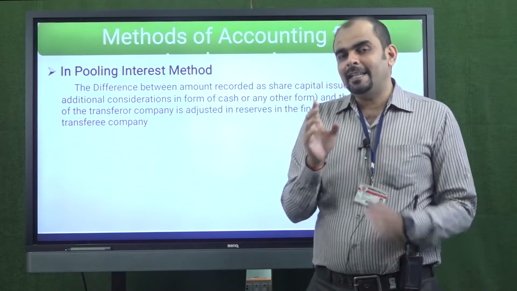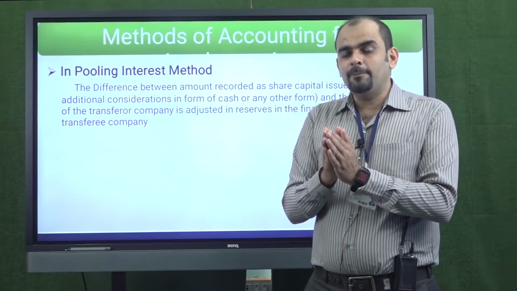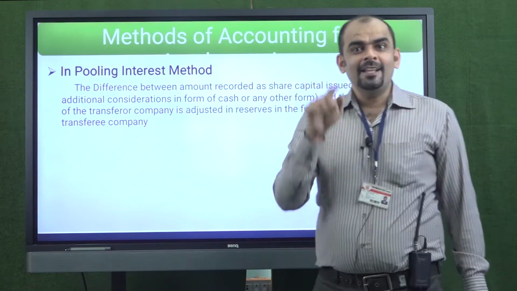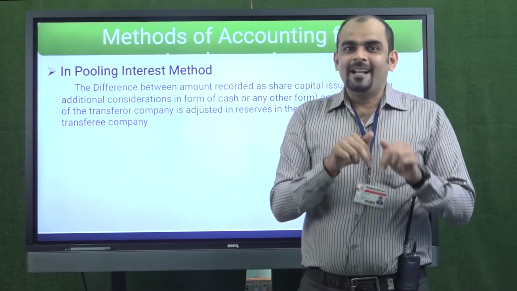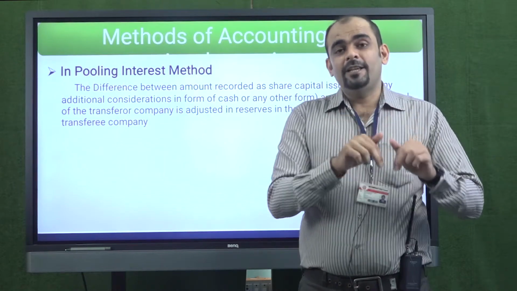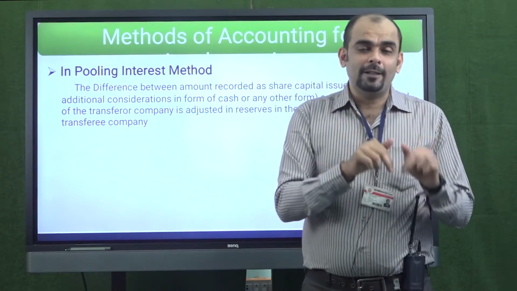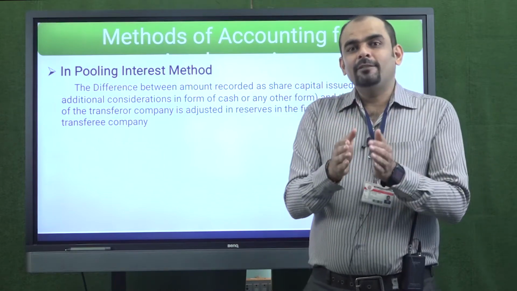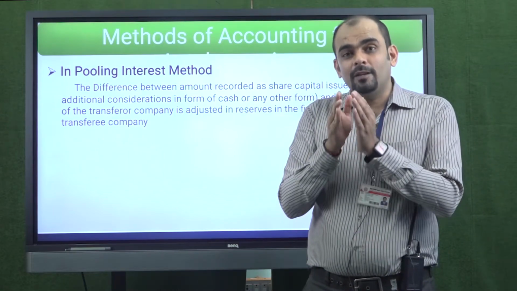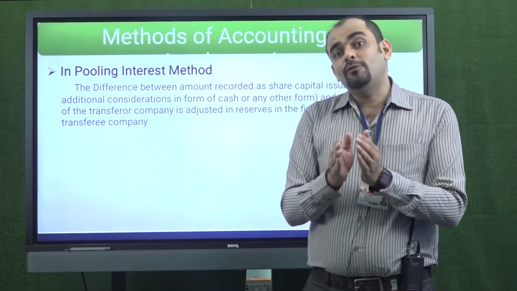That is the first thing that you need to check in the example, and then you have to compare those shares with the existing shares of the shareholders of the transferor company. So new shares issued minus whatever shares were there in the hands of the shareholders of the transferor company.